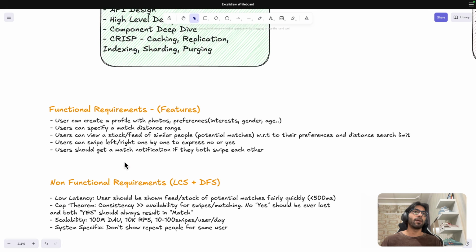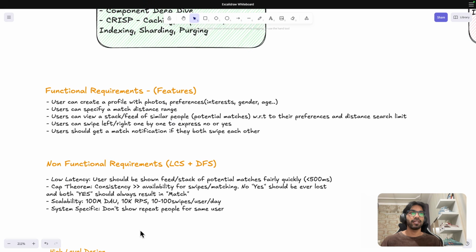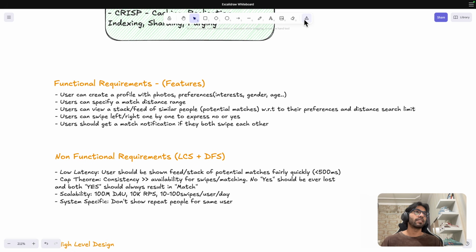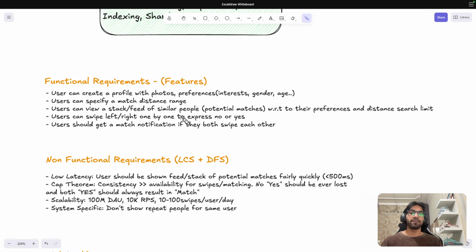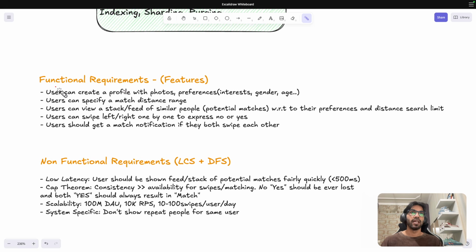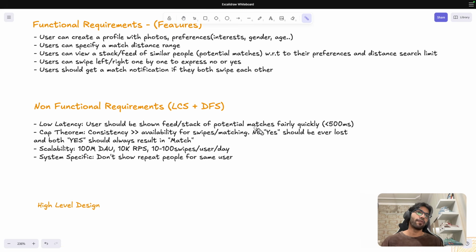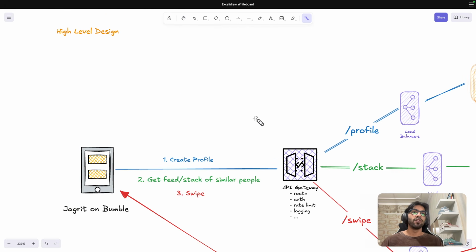After this, you have to come up with a high level design. So when you were thinking of these two, some things should come to your mind. Let's highlight those things. This profile should stay with you when you're thinking of this. And then user should come to your mind, and then this match, and this swipe, right? These are some of the important aspects. But as the interviewer will say, let's move to the high level design. So that is what we are also going to do. So let's move to our high level design.